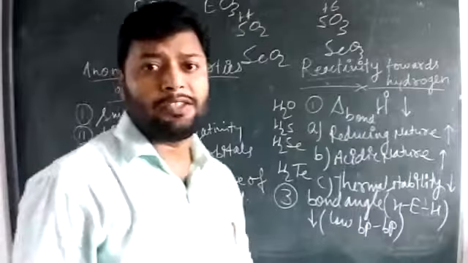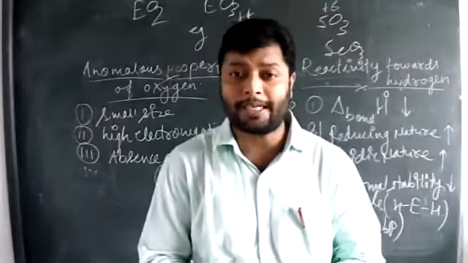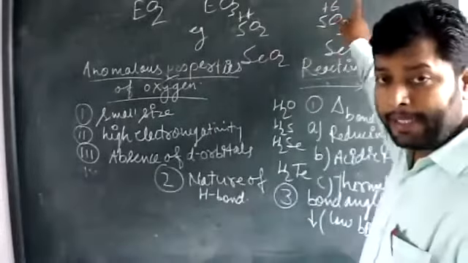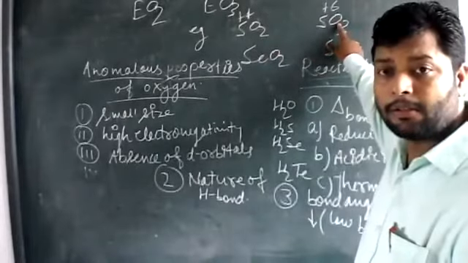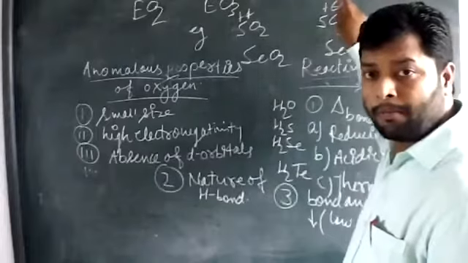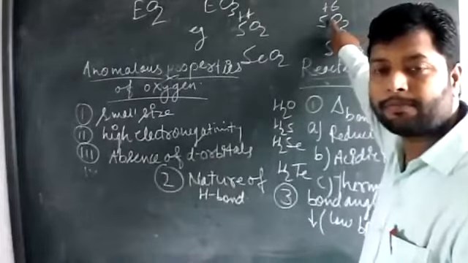In the dioxide, the oxidation number is +4. In the trioxide, the oxidation number is +6. So a greater oxidation number means more polarizing power, more covalent nature, and more acidic nature.